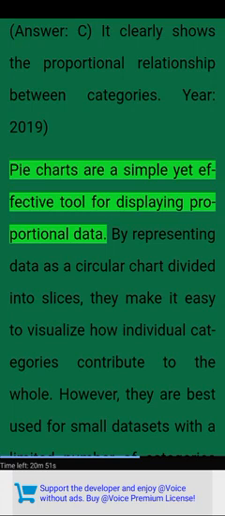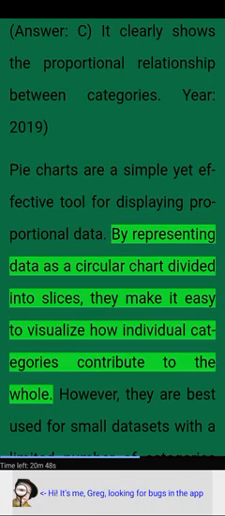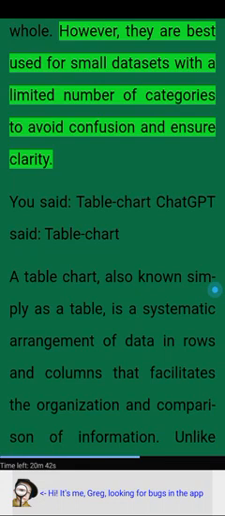Year 2019. Pie charts are a simple yet effective tool for displaying proportional data. By representing data as a circular chart divided into slices, they make it easy to visualize how individual categories contribute to the whole. However, they are best used for small datasets with a limited number of categories to avoid confusion and ensure clarity.